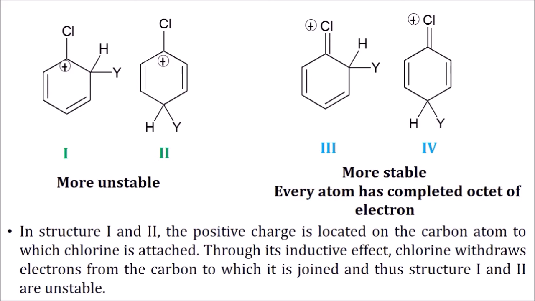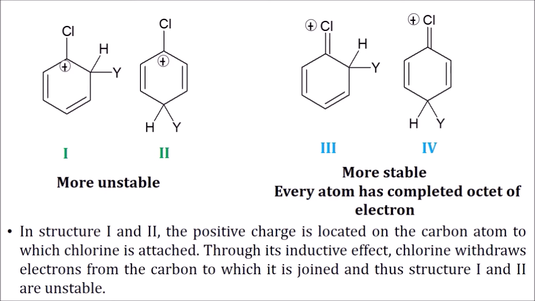Through its resonance effect, chlorine releases electrons, and due to this releasing property of halogen, structures number 3 and 4 are comparatively more stable than structures number 1 and 2, because here in structures 3 and 4 every atom except hydrogen has a complete octet of electrons.